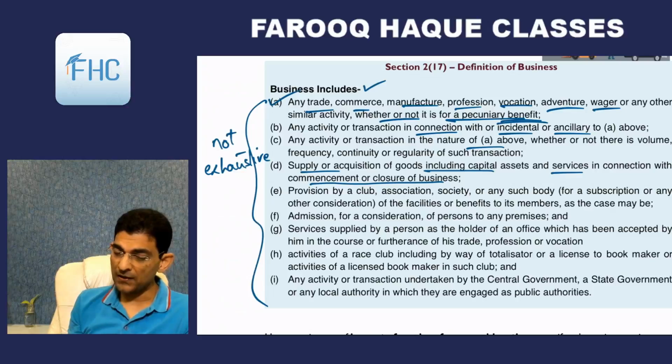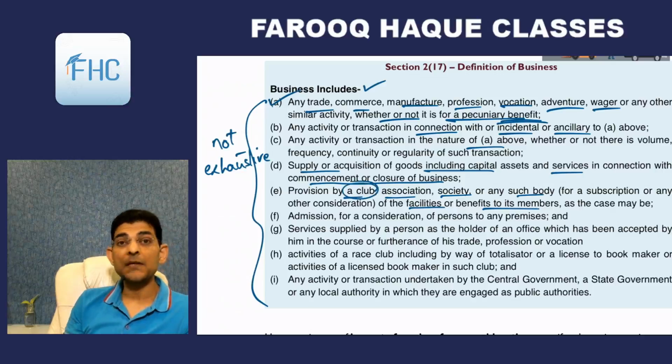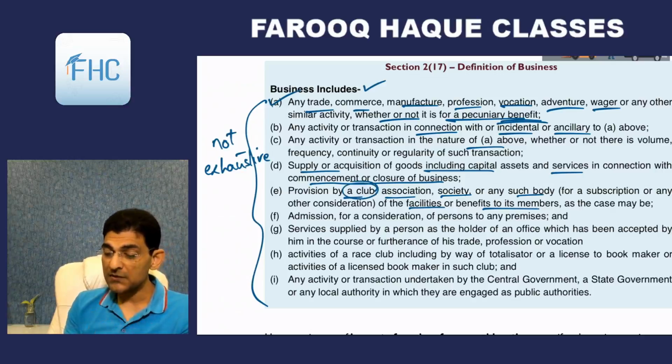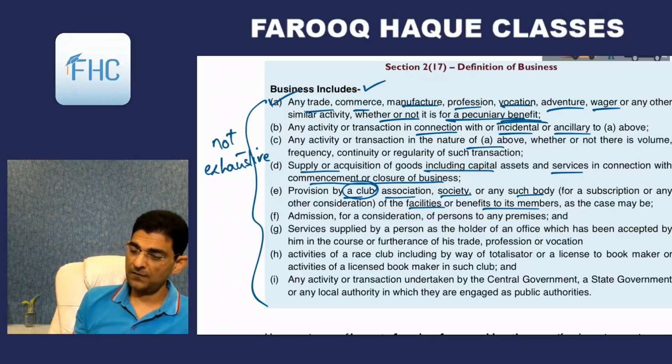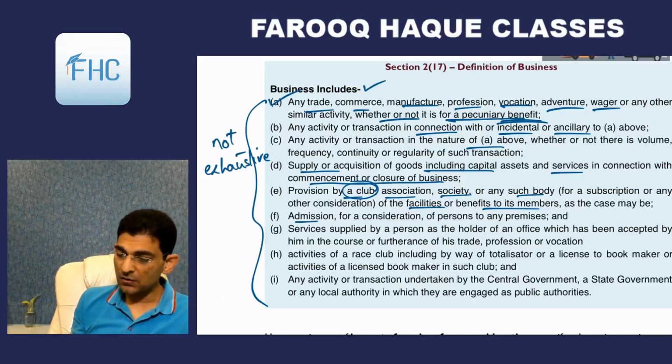Then provision by a club, association, society or any other body of facilities or benefits to its members, as the case may be. So if you join a club and pay the club fees, that is also chargeable to tax. The club giving services and facilities to its members is also taxable. It is in the course of business. Then admission, for a consideration, of persons to any premises.